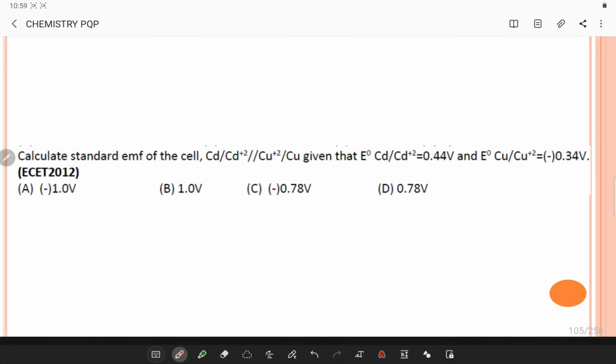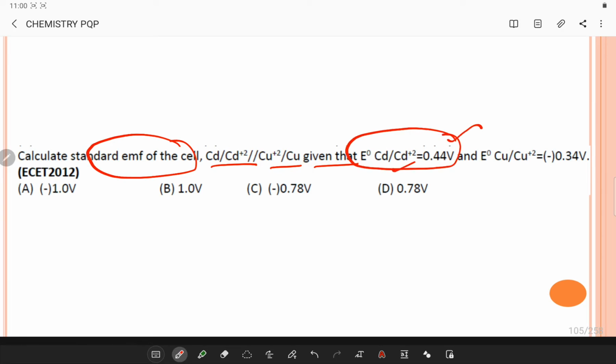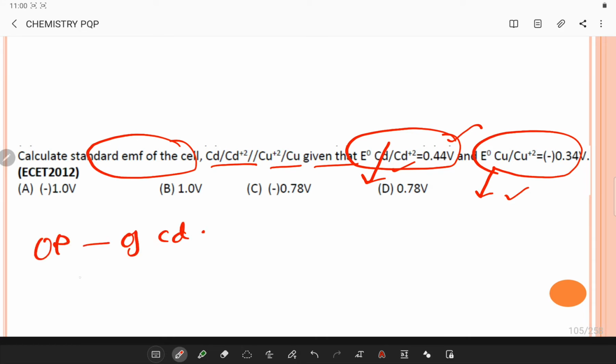Calculate the standard EMF, electromotive force, of a cell with cadmium and copper given. The voltage is 0.44 volts at the cadmium end and minus 0.34 volts at the copper end. So the oxidation potential of cadmium is 0.44, whereas the reduction potential of cadmium is minus 0.44.